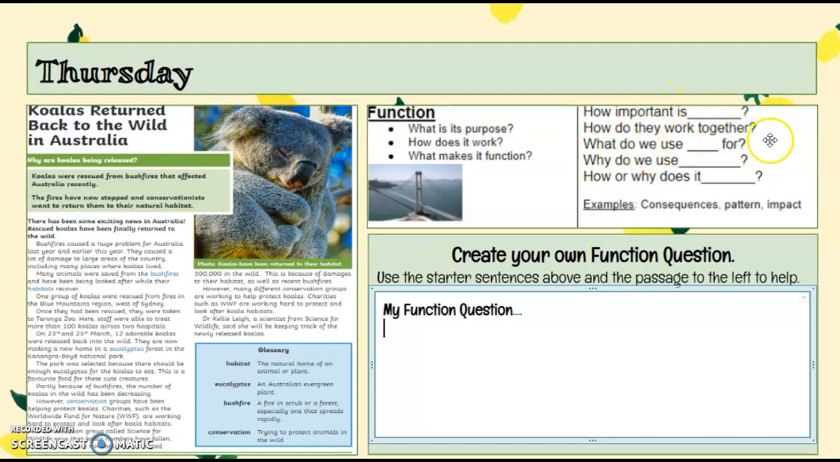How do we use blank for? Why do we use blank? How or why does it blank? So examples are consequences, patterns, or impacts of something. So write your question down here.